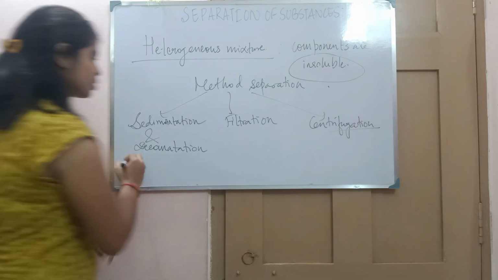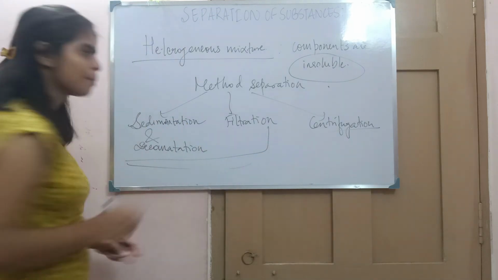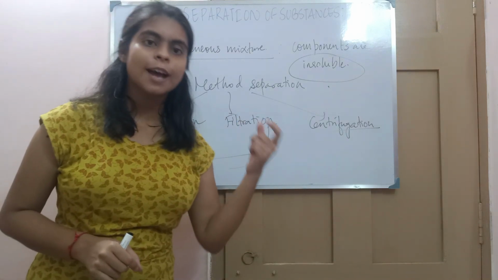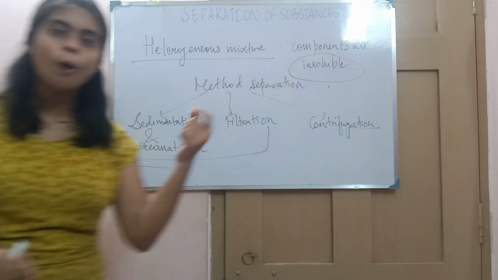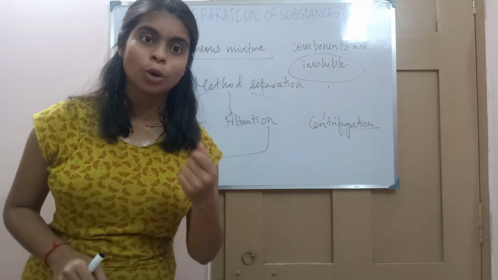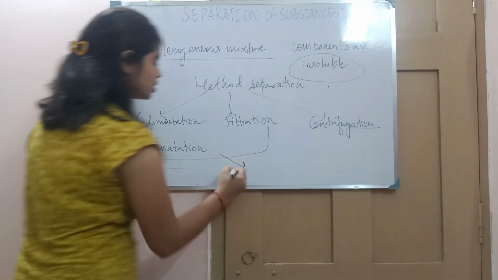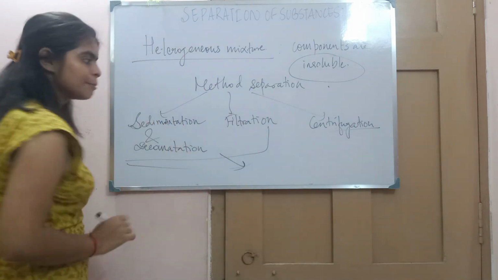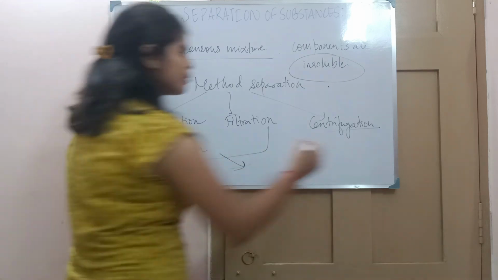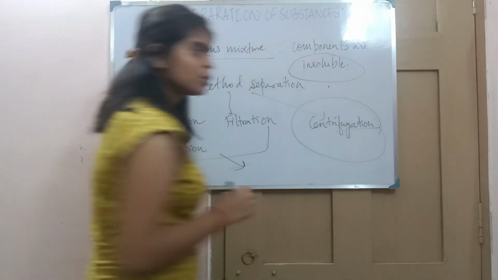Sedimentation and decantation or filtration are used to separate mixtures where the particle size of the components is larger, like sand. You can see the sand, you can see the chalk. So in that case we can use these methods, filtration and sedimentation, for sand plus water, chalk plus water. But for centrifugation, which kind of mixture do we use?